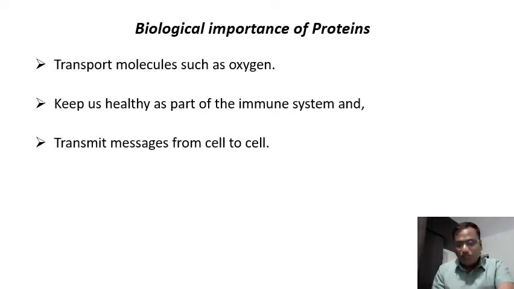Now, there are some protein molecules which are involved in transportation of gases, nutrients, etc. So, for example, hemoglobin. Now, hemoglobin is associated with transportation of oxygen. In the same way, there are some other proteins which are associated with transportation of many other chemicals. They may be nutrients, they may be products of a cell, etc.